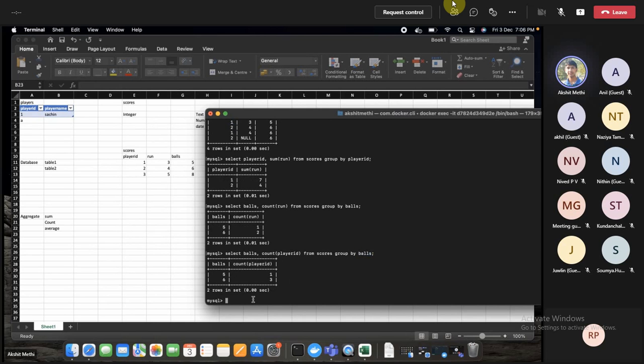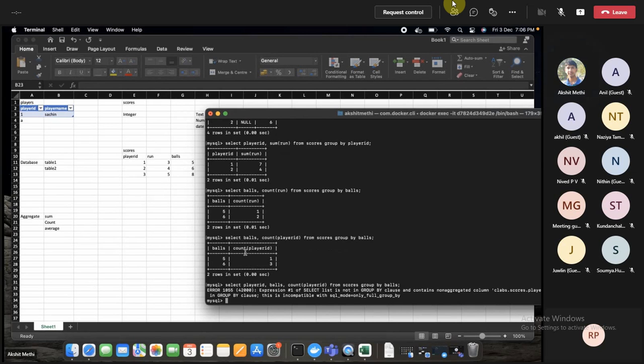One important thing to remember in this grouping is, if you try to add some other values which you are not aggregating, let's say you try to add player ID to the same query, will it work? It will throw an error. Why?